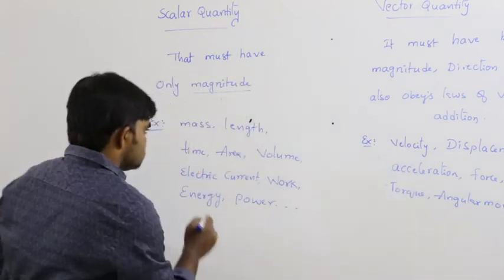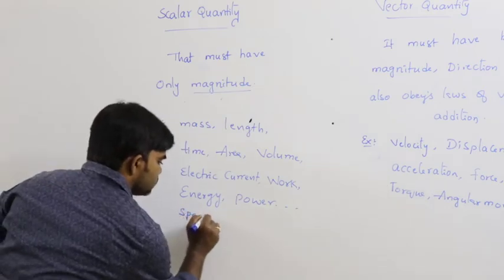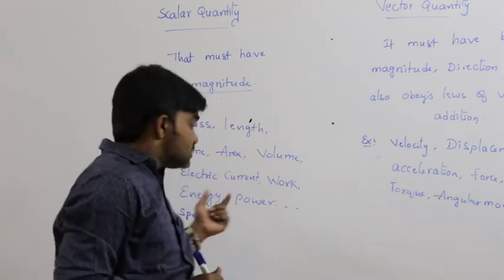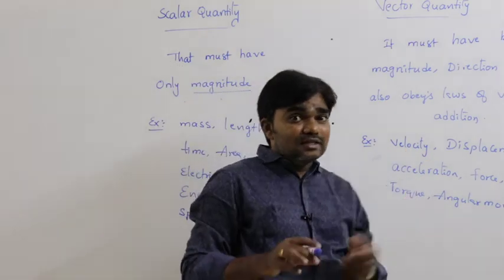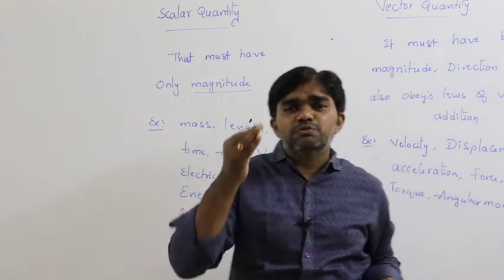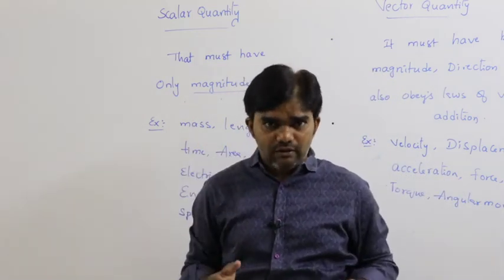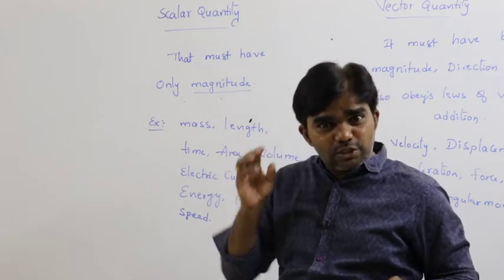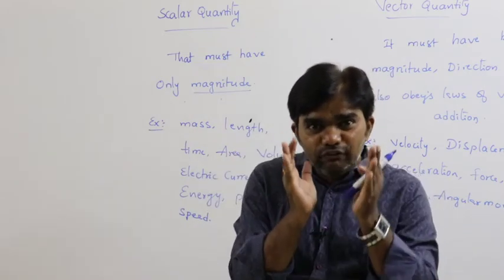Here one more thing: speed is also a scalar quantity. Speed is having only magnitude. If a vehicle is traveling with a speed of 50 kilometers per hour, that speed has only magnitude, that is 50.